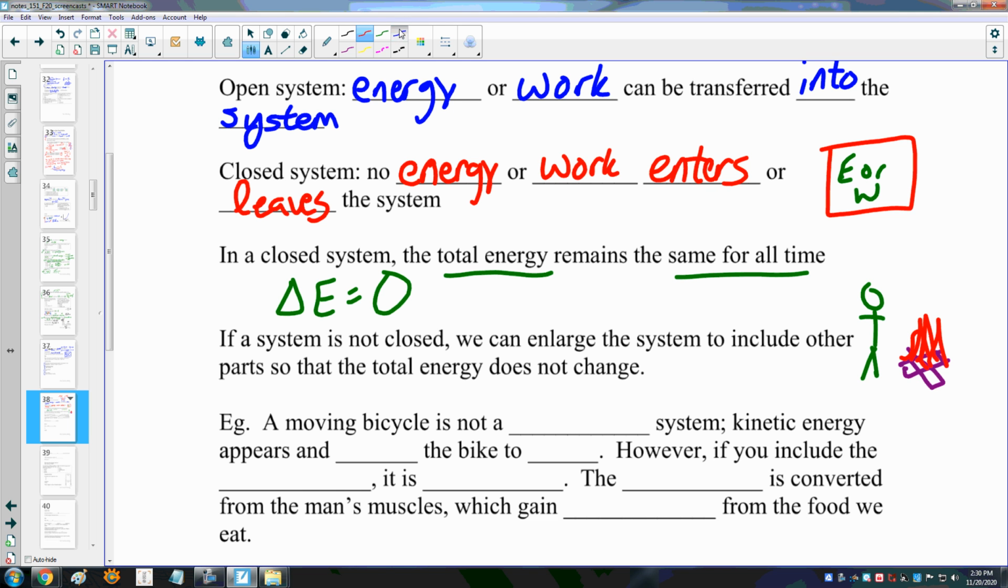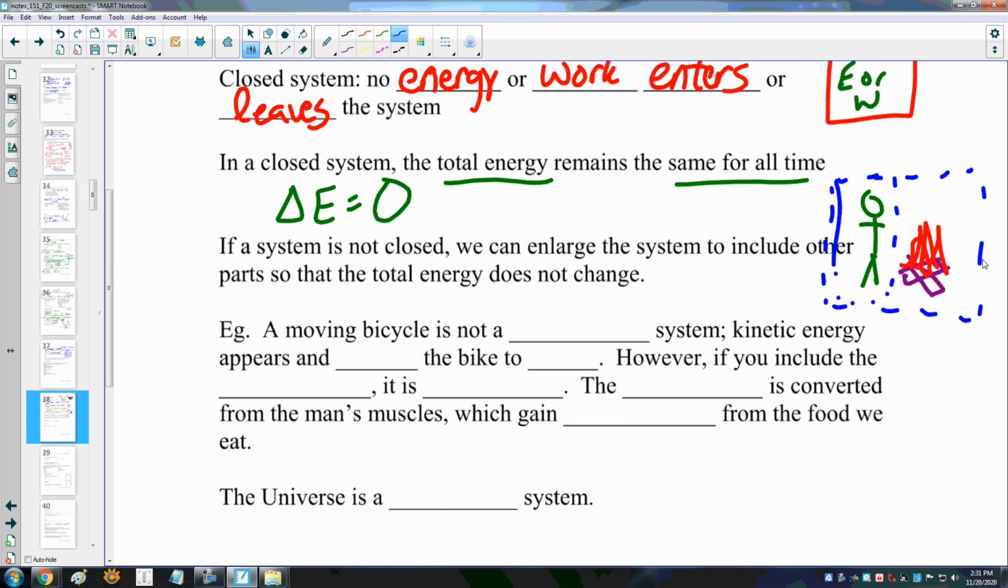If I look at just the person as my system, that's an open system, and there's work or energy coming into that system, causing the total amount of energy of the person to increase. On the other hand, I can make that system bigger so that it includes not just the person, but also the fire. Then I have a total change in energy that's equal to zero, because there's no other energy coming to or leaving the system.